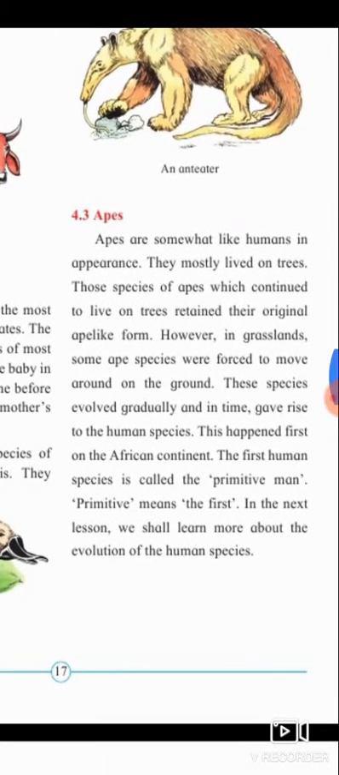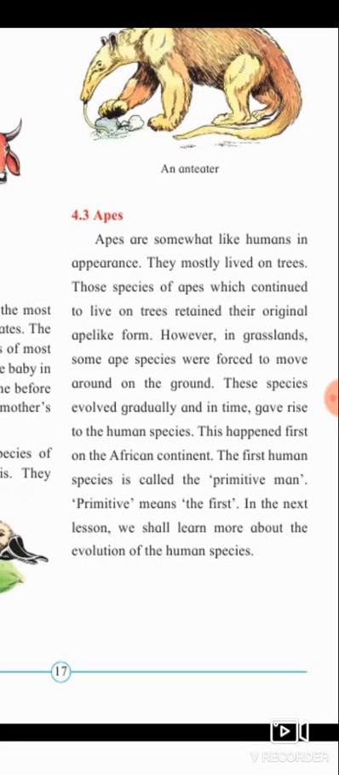Apes. Apes are somewhat like humans in appearance. They mostly lived on trees. Those species of apes which continued to live on trees retained their original ape-like form. However, in grasslands, some ape species were forced to move around on the ground. These species evolved gradually and in time gave rise to the human species.